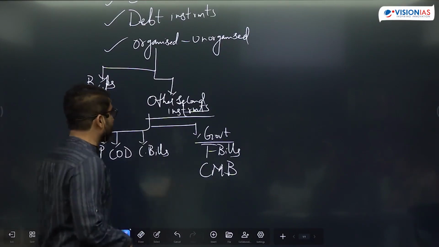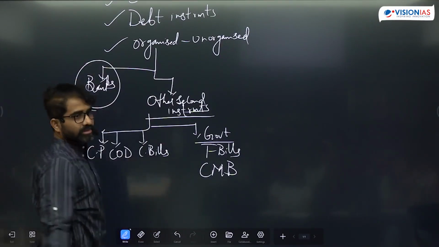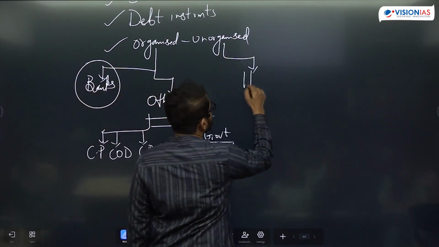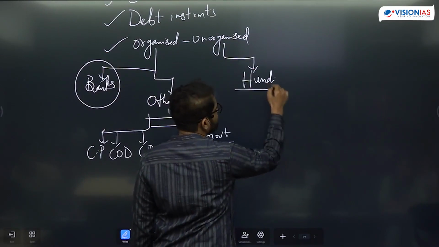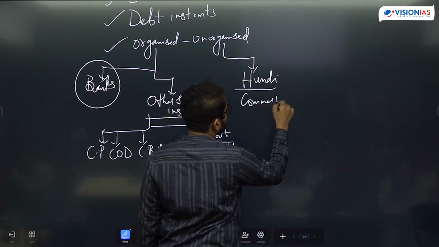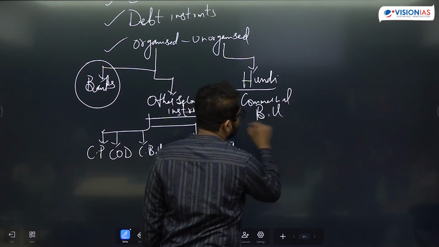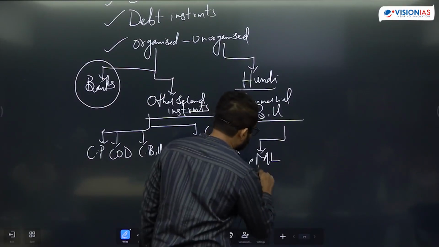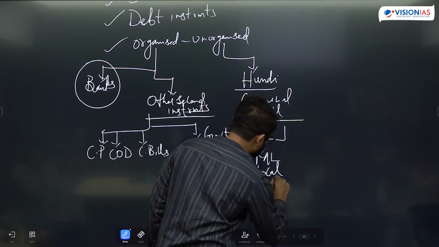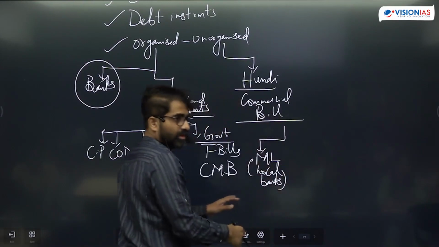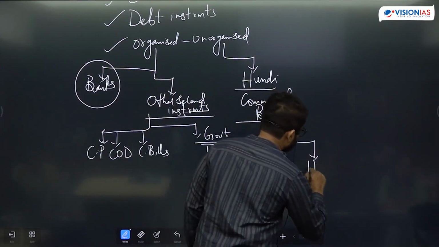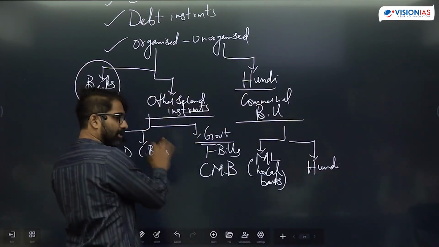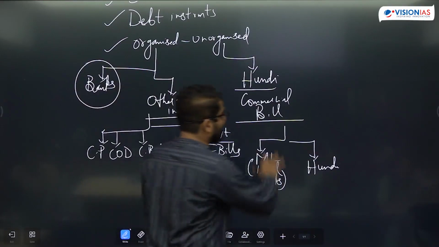Now, in the organized market, these bills will be discounted by banks. Those instruments in the unorganized market, like the hundi, are different. A hundi is something like a commercial bill in the unorganized sector. So here you will have whom? Instead of banks, you will have money lenders, local banks or money lenders will be part here, and other instruments like the hundi are there.